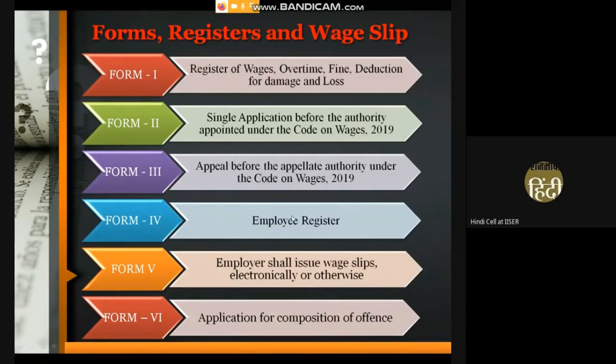Form 4 is the employee register. It contains all the details about the employees employed in that particular establishment. Form 5 is the wage slip format. Every employer shall issue a wage slip to each of his employees. Form 6 is the application for composition of offenses.